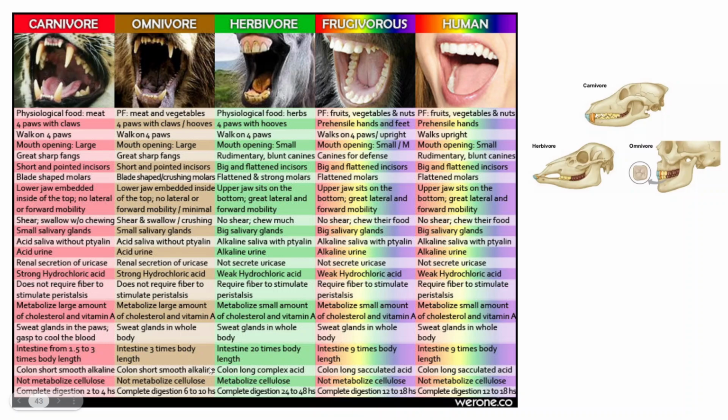The intestines are about 9 times longer than the body. So, about 3 times longer than a typical carnivore animal, but about half as long as that of a typical herbivore animal. So, man is supposed to have this basic structure which necessitates processing of the food.